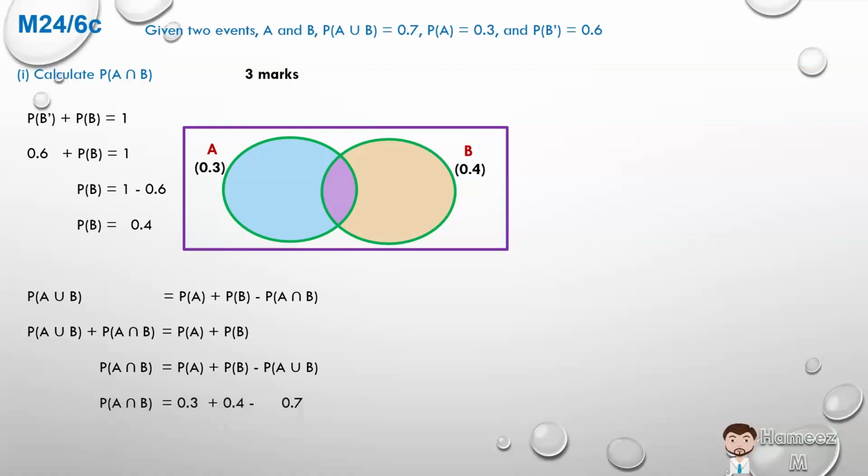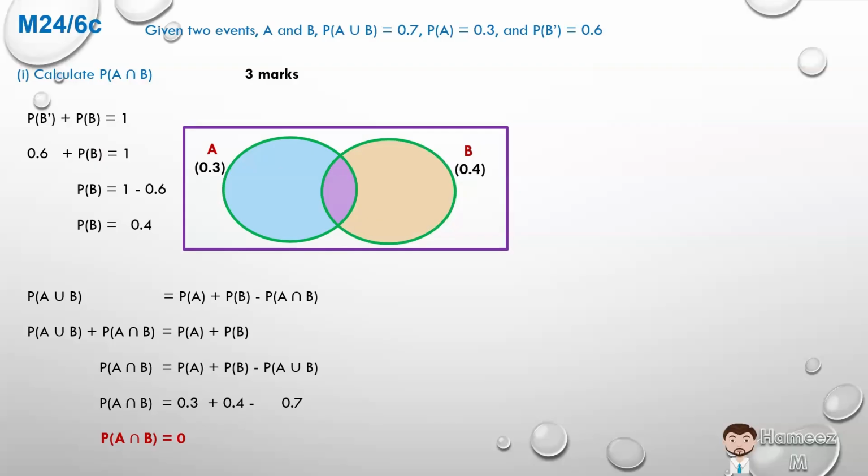We worked out the probability of B as 0.4, and they gave us in the first line the probability of the union, A union B, is 0.7. 0.3 plus 0.4 is 0.7. 0.7 minus 0.7 is 0. So the probability of A intersect B, these two events, is equal to 0.